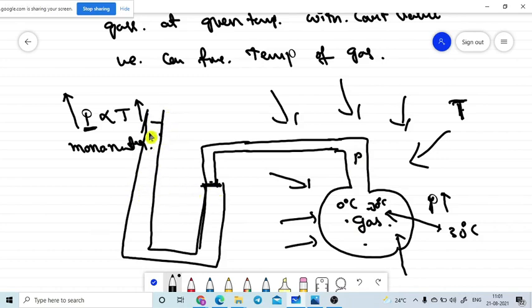Here there will be a reservoir. To connect this manometer, they may have a reservoir. This reservoir can be adjustable. That means every time in this system, the volume of the gas must be kept constant. Let me explain how it looks.